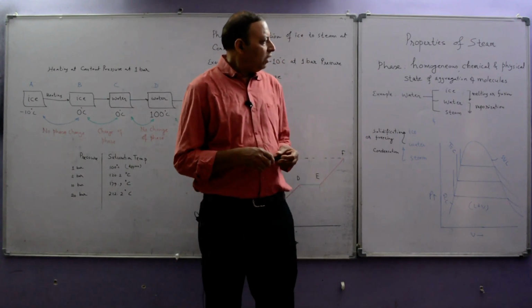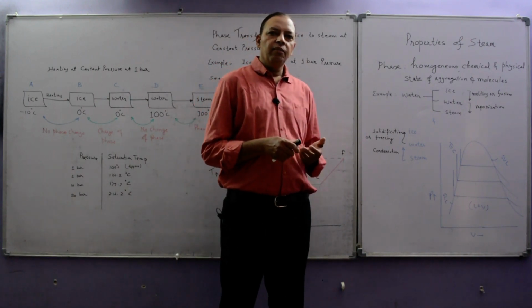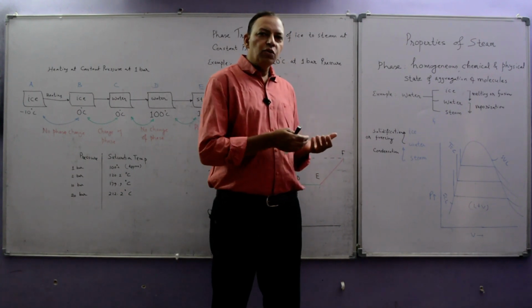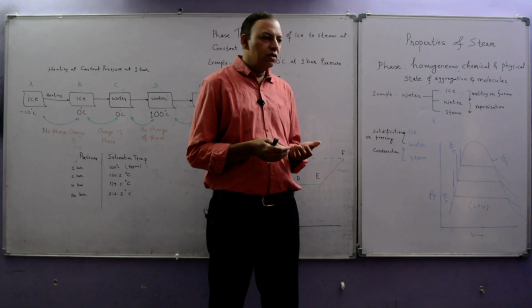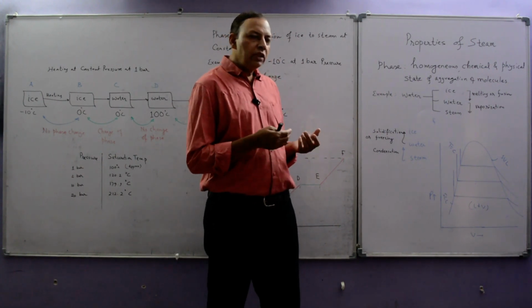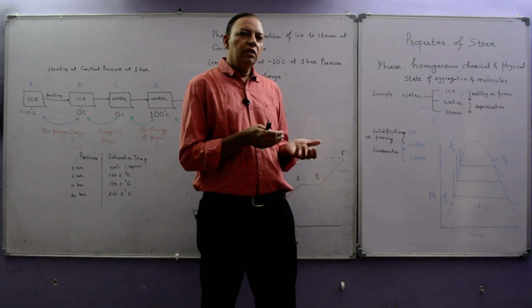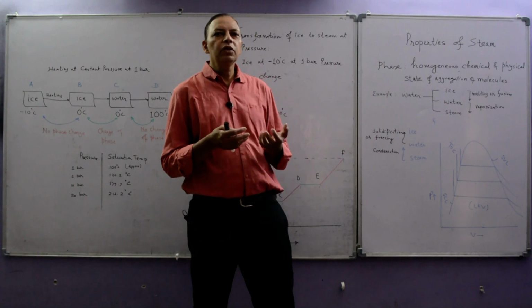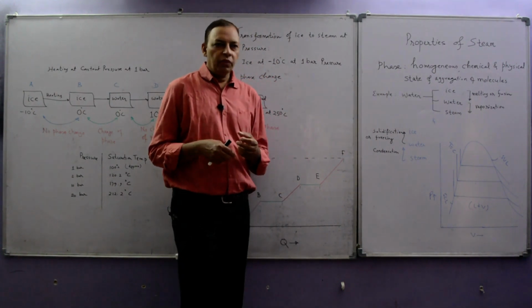So when the ice is heated, conversion of ice into water is known as melting or fusion. When water is heated and converted into steam, it is known as vaporization. Now come to the vice versa.